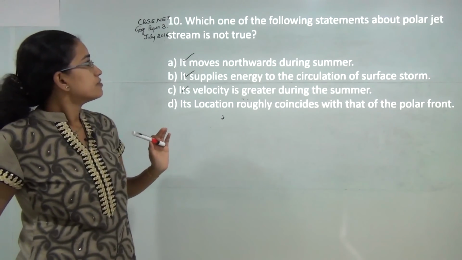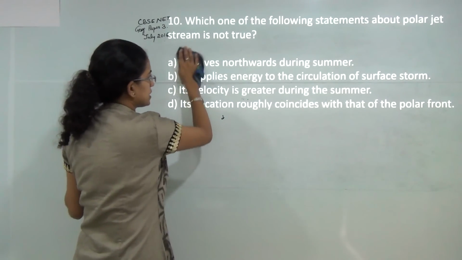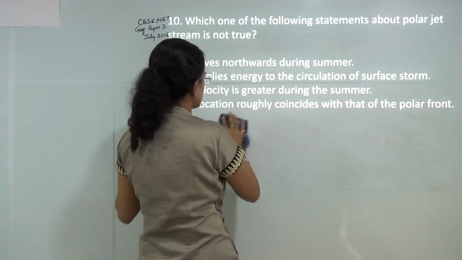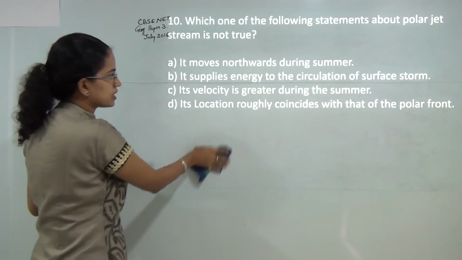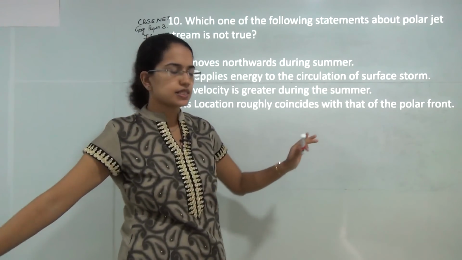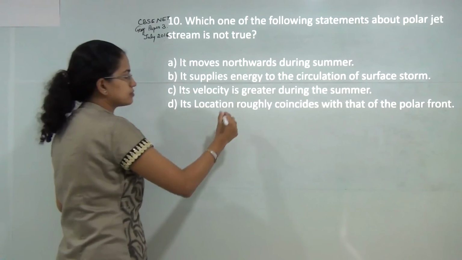Next, which of the following statement about polar jet stream is not true? Polar jet stream moves northward during summers, it's correct. It supplies energy to circulation of the surface storm is again correct, and it coincides with the polar front is again correct. But the velocity of polar jet stream would be maximum during winters.